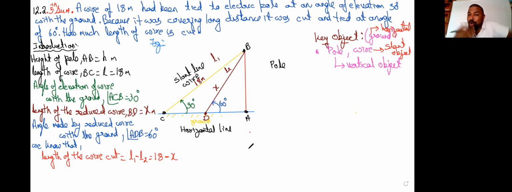So we need one more variable connecting both right angle triangles. What is the one connecting both triangles? It's nothing but the height of the building. So let's assume the height.